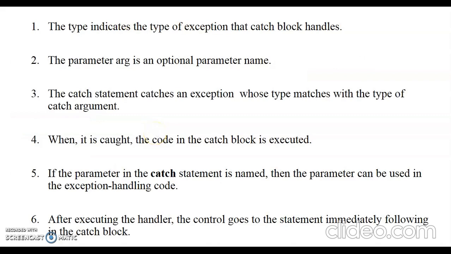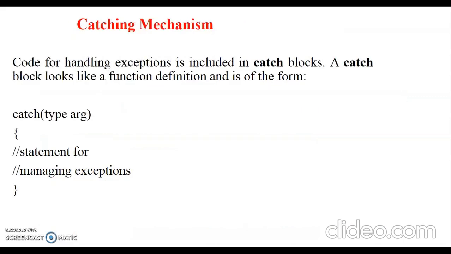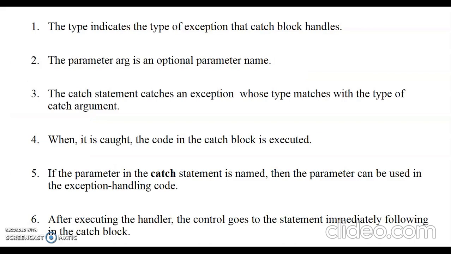The catch statement catches an exception whose type matches with the type of the catch argument. So if the type of the exception you throw meets with the type of the argument, then the catch block catches that exception. When we write the code, things will be more clear to you. When it is caught, the code in the catch block is executed.